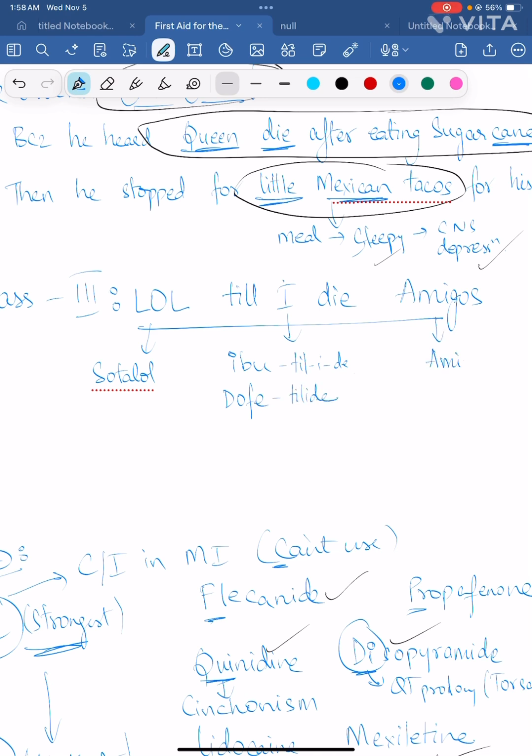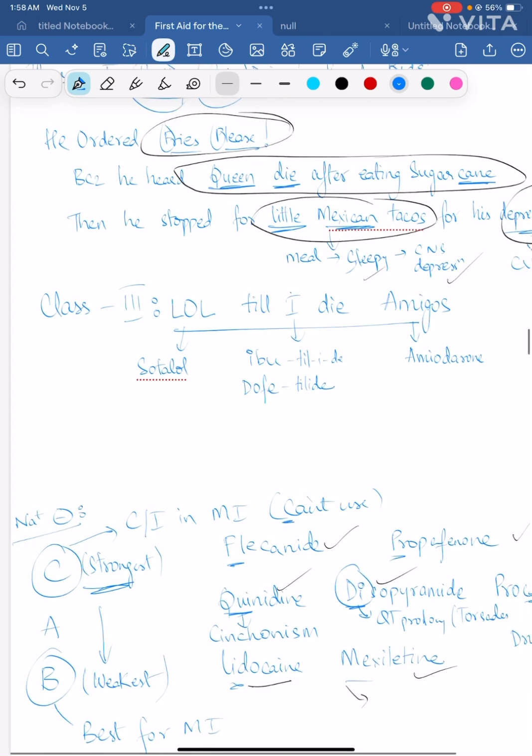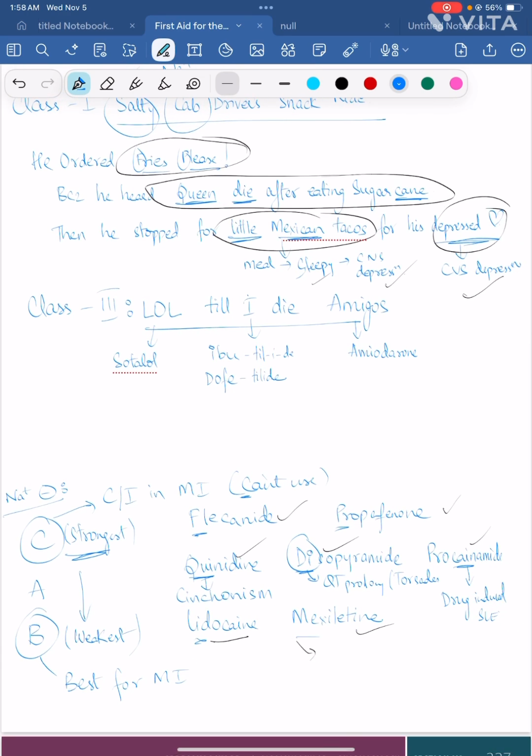Amigos is amiodarone. We'll discuss more about amiodarone a bit later. And whenever you see "die" over here, these classes will cause torsades. So you can say class 1A and class 3, both of them will cause torsades de pointes, right?